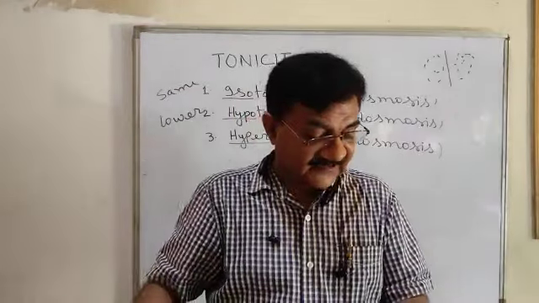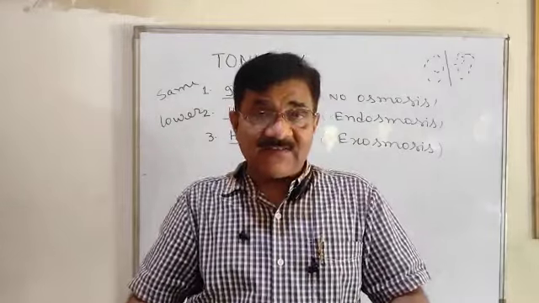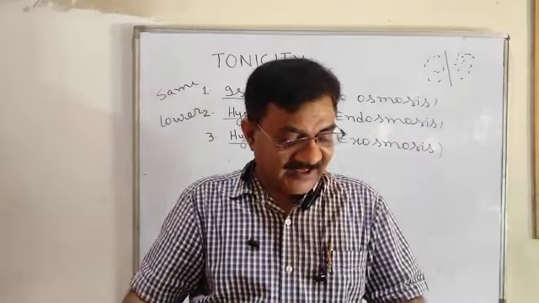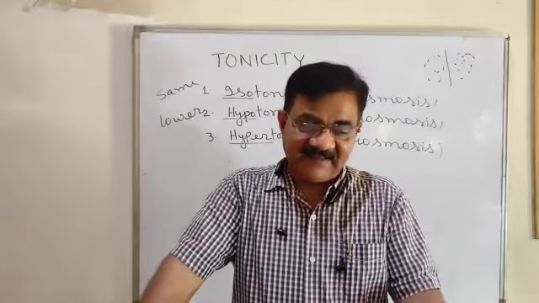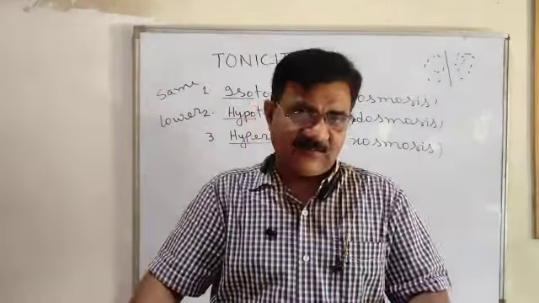That is turgidity. We have to discuss in detail turgidity, plasmolysis and flaccidity. Before that, let me discuss active transport.